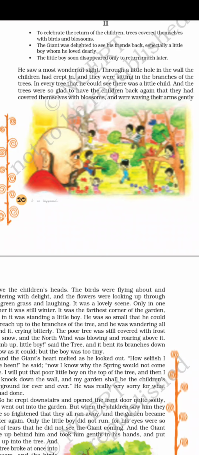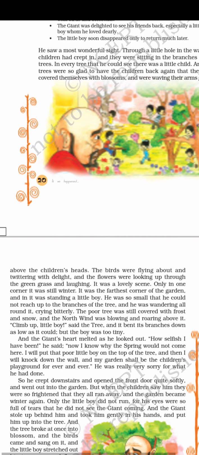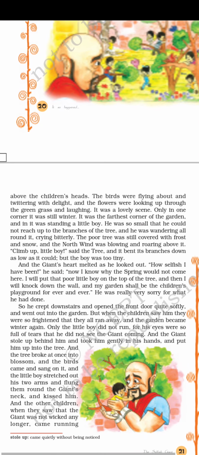They had filled themselves with blossoms, with flowers, and were moving their arms, their branches, gently, very softly, above the children's heads. They were moving as if they were making a hand fan, right? The birds were flying about and twittering with delight.